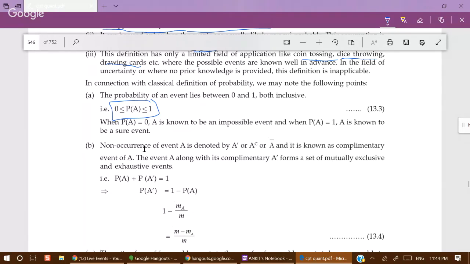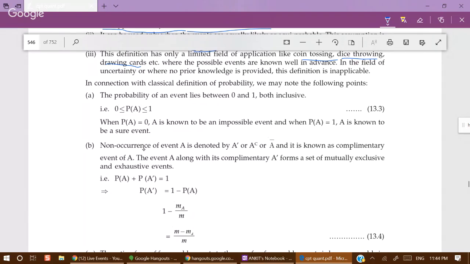The minimum value is 0, that the event will not occur. The maximum probability is 1. 1 means 100%. That means the event is sure and it will surely happen.